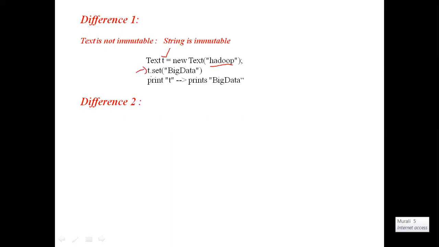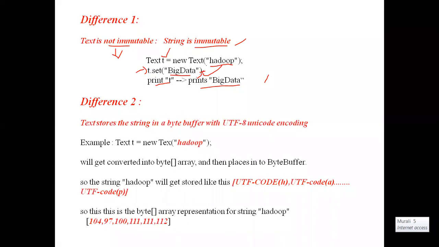After some time, I am changing the data with t.set("big data"). This Hadoop is replaced with big data. Now, if you print t, it will print big data. That means Hadoop Text is a mutable one; we can change the data in the Hadoop text object. Whereas Java String is immutable, so you can't change the data in a Java string. That is the first difference. Hadoop Text is mutable and changeable.